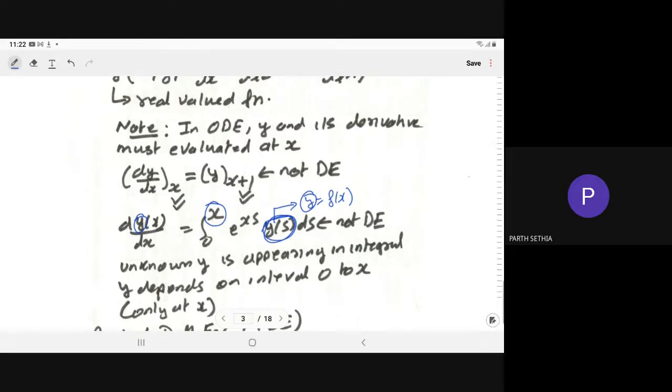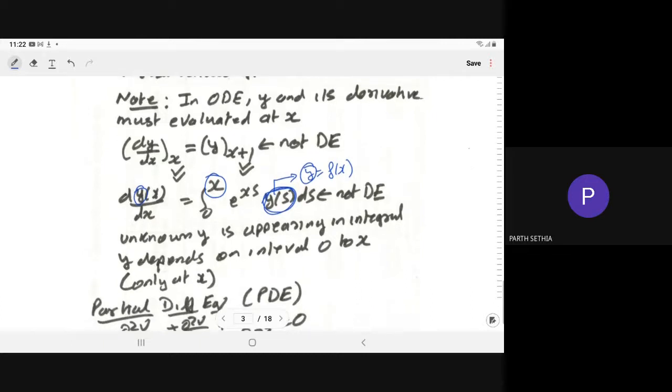So y depends on the interval 0 to x, but we should compute y only at x. What is the meaning of the integral of y? The integral of y means y can take values from 0 to x. But in the definition I have told you, we compute y and its derivative at only one x. So this is also not a differential equation. Clear? Why these are not differential equations?